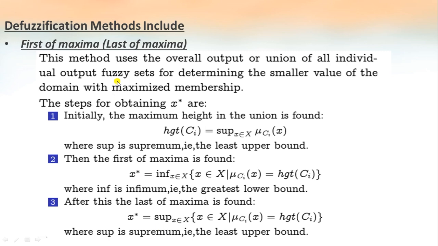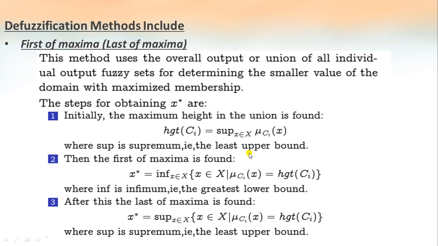The last one is the first of maxima or last of maxima. This method uses the overall output, or the union of all individual output fuzzy sets, for determining the smallest value, and it has various steps for obtaining the defuzzified output x star. Initially, the maximum height in the union is found. This is the equation used to find the maximum height in the union, where supremum is the least upper bound.